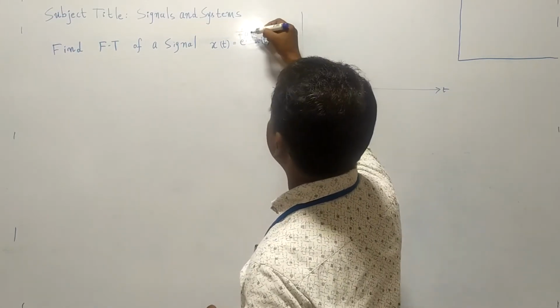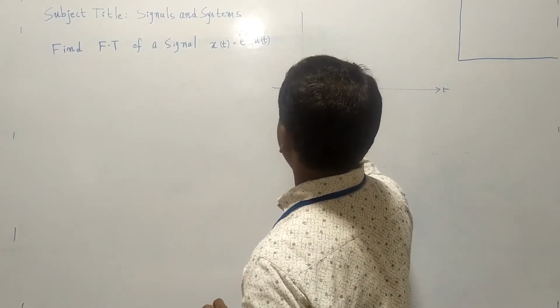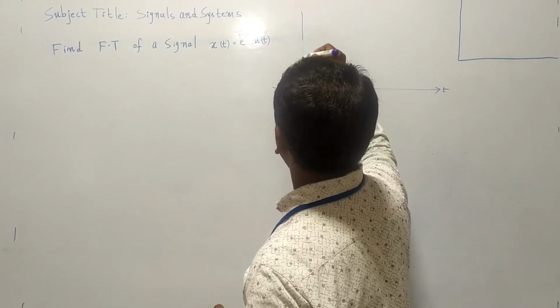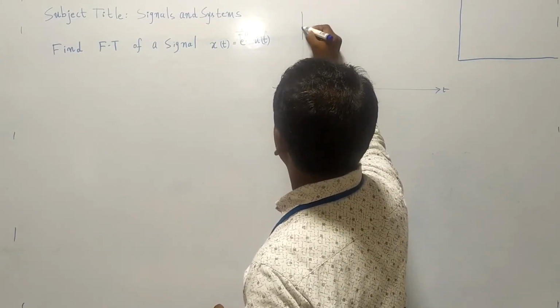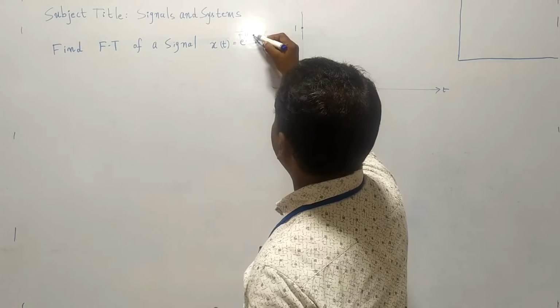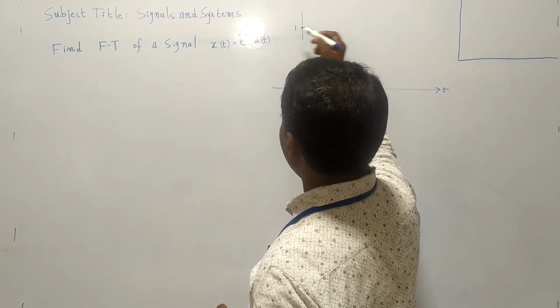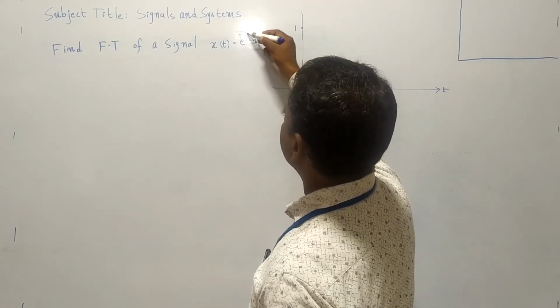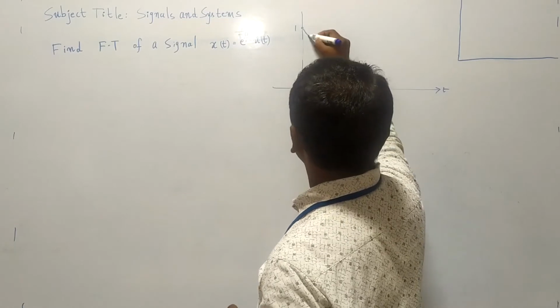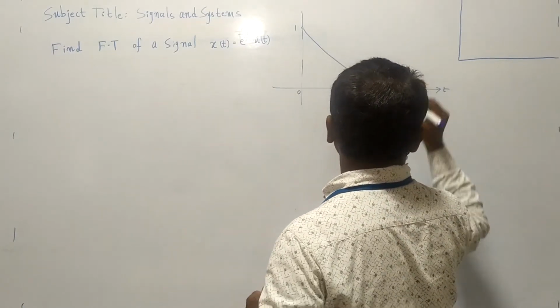Okay, what is e power 0? E power 0 is 1. At t is equal to 0, it is e power 0, right? At e power 0, the signal amplitude is 1. At t is equal to 1, based on this value, what happens? Slowly the signal decays like this.